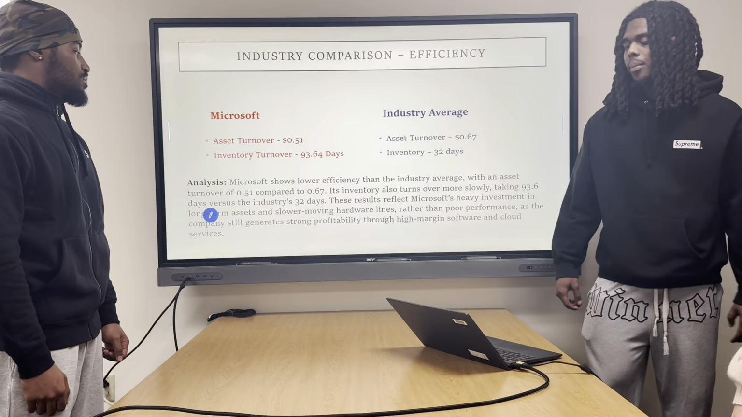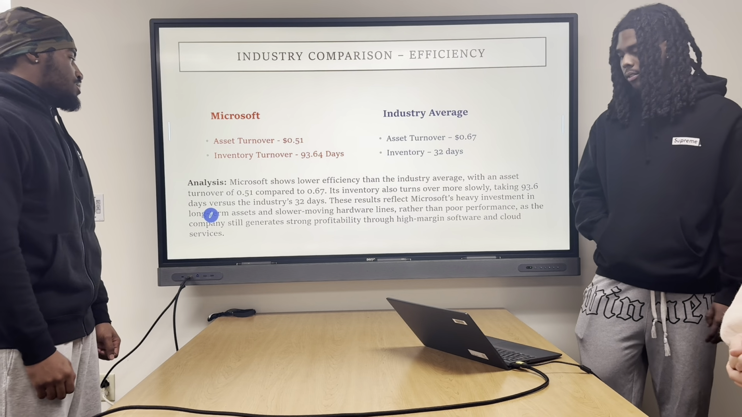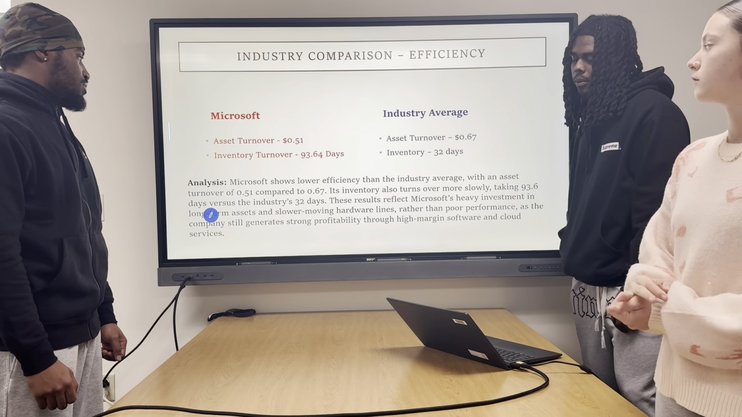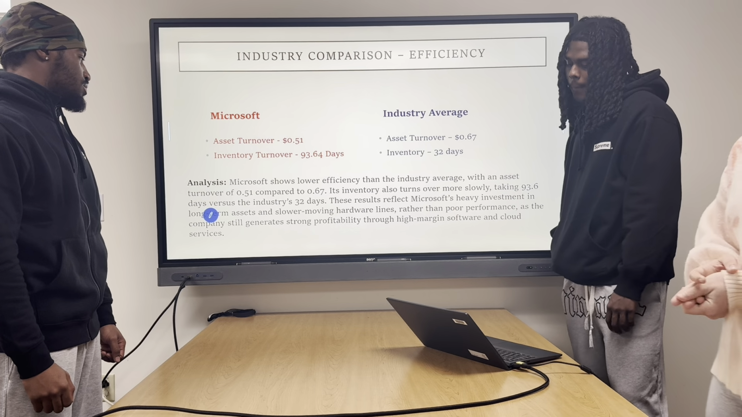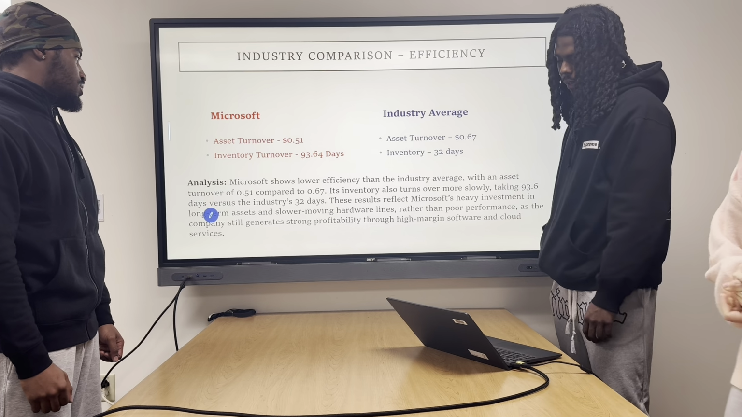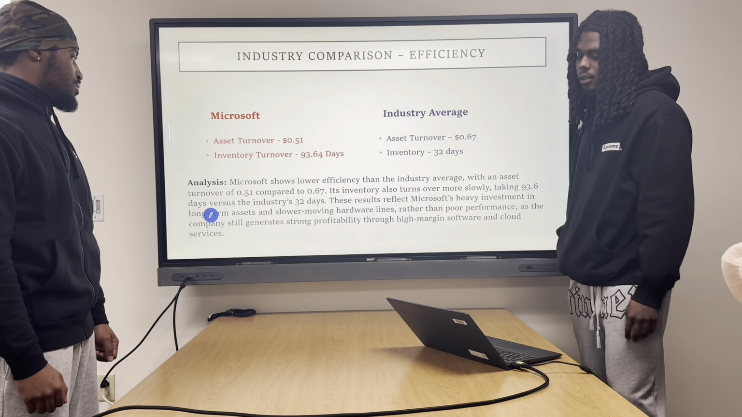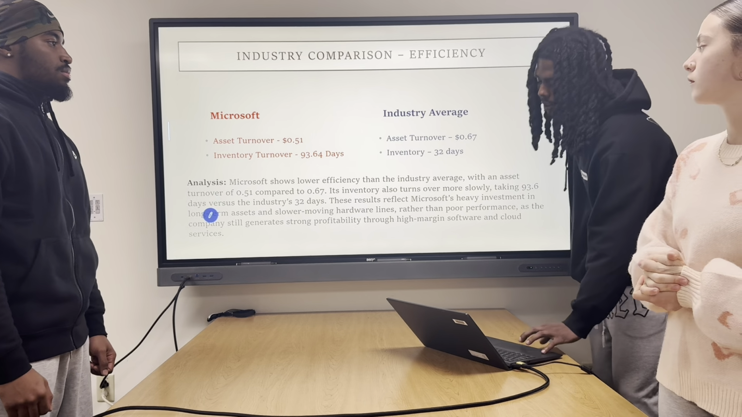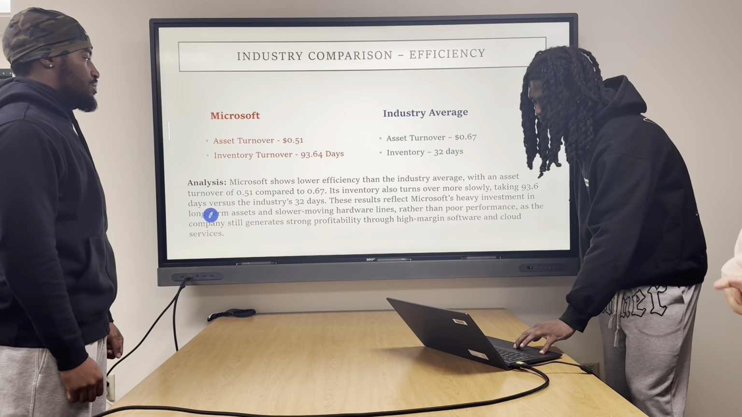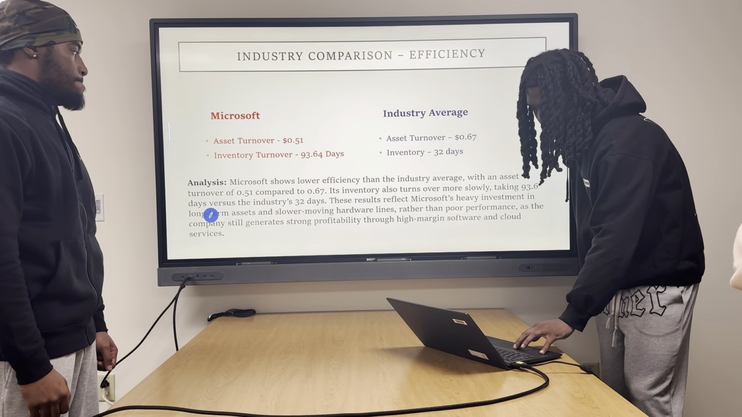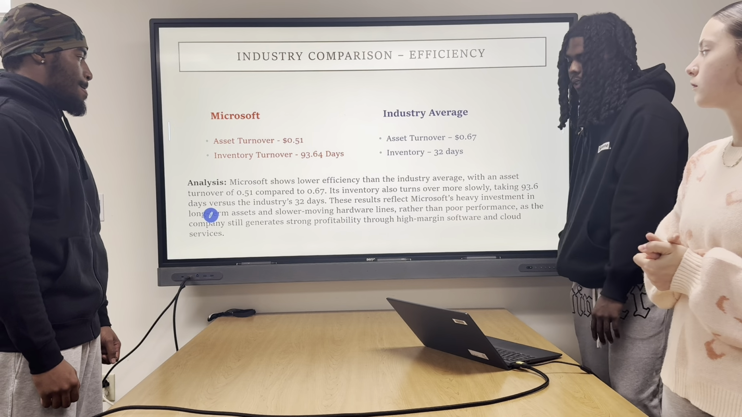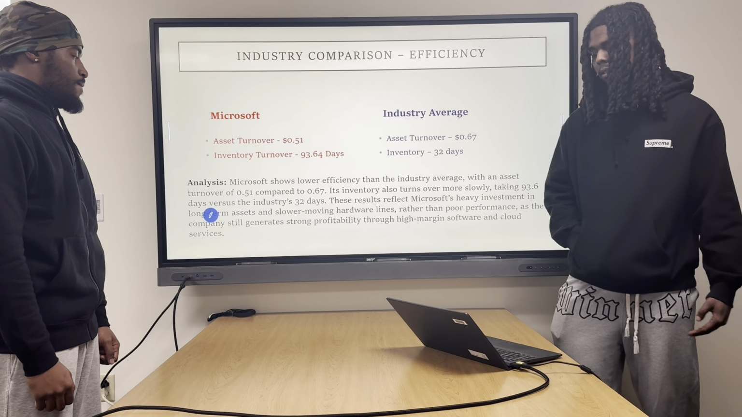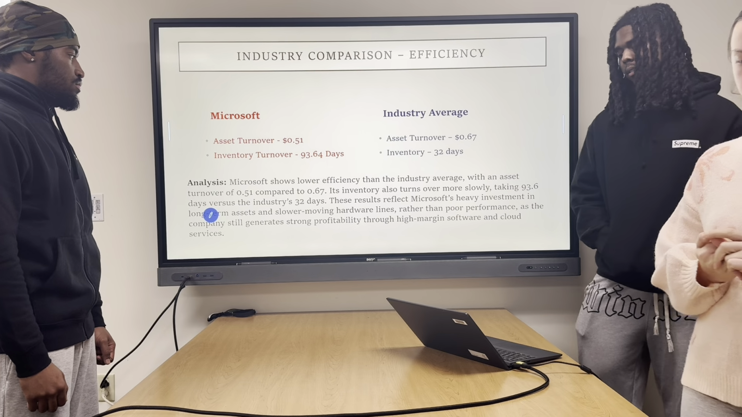On to the industry comparison for Microsoft and the industry average. First, looking at the asset turnover, which measures how effectively a company uses its assets to generate revenue. Microsoft's asset turnover is 0.51, while the industry average is 0.6. This means Microsoft is less efficient than the industry at converting assets into sales. Next, looking at the inventory turnover, which is measured in days, Microsoft's inventory takes about 93.6 days to turn over, while the industry average is only 32 days. So that means Microsoft's inventory moves much more slowly compared to its peers.